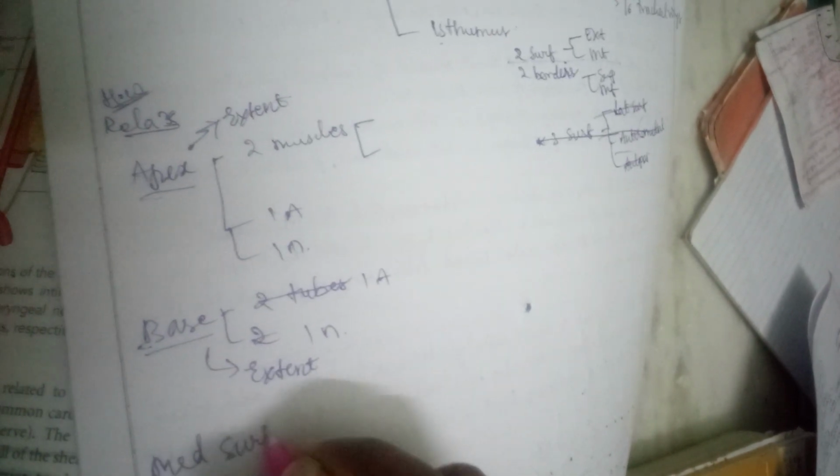Okay, and the medial surface, it is related to 2 tubes, 2 cartilages, and 2 muscles. What are those?